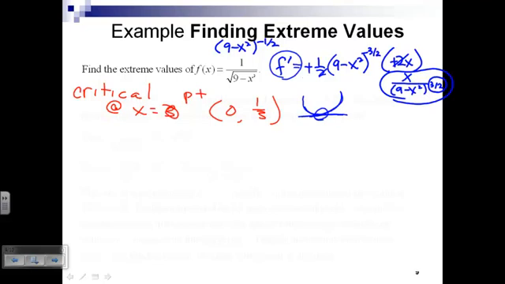Now, who actually graphed it? And what's your conclusion? It's like 0 to me. Okay. Looks like 0 is an absolute minimum to you as well. Wouldn't it be 1/3? Sorry. The absolute minimum is at 0. The absolute minimum value is 1/3. My language was off. Thank you for helping me.